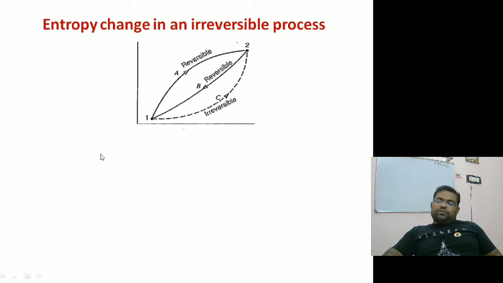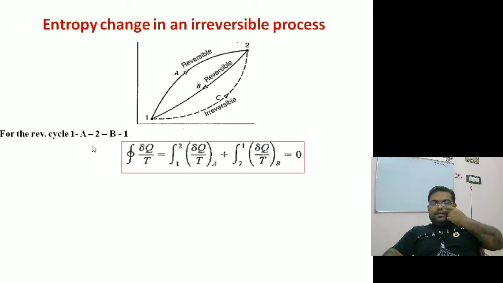So we can now apply the Clausius theorem. As per the Clausius theorem, for the cycle 1A2B1, which is a completely reversible cycle, the cyclic integral of dQ by T should be exactly equal to 0. So I can put integral from 1 to 2 of dQ by T along A plus integral from 2 to 1 of dQ by T along B is equal to 0. This is one equation I got. Now I will consider the irreversible cycle. For the irreversible cycle, the cyclic integral of dQ by T should be less than 0.